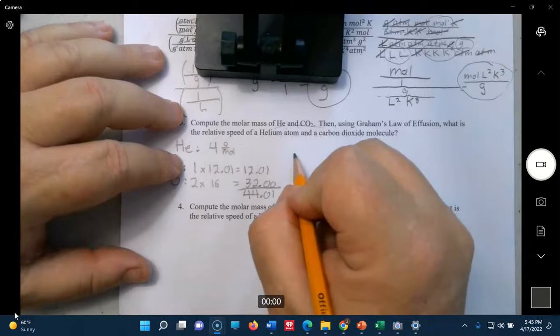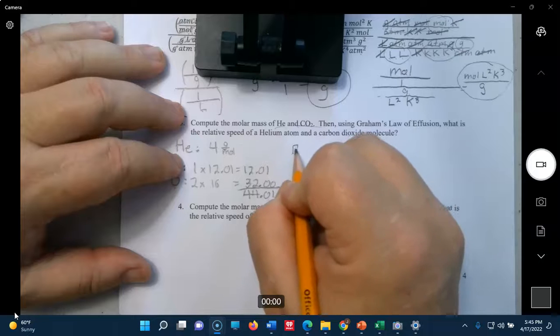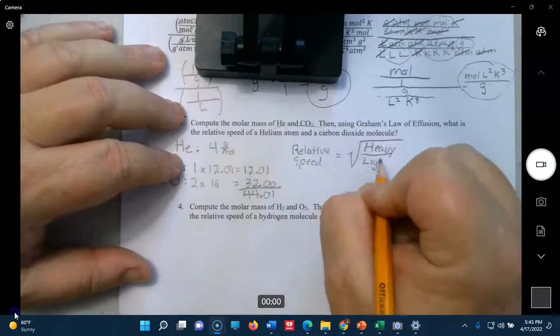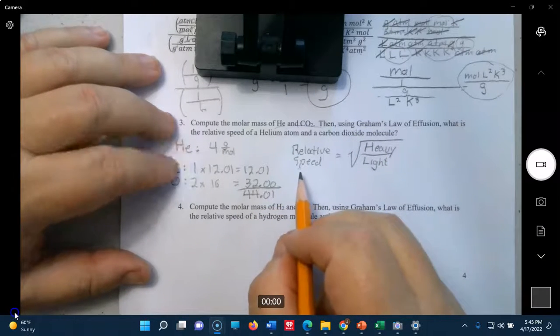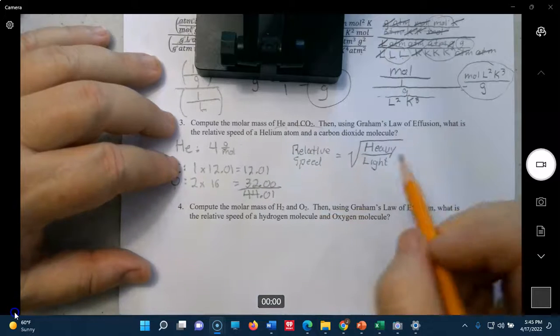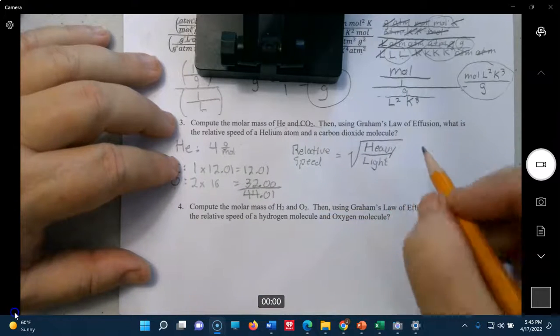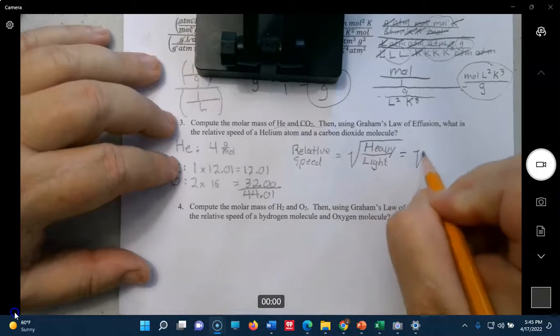So the rule for Graham's law is relative speed. How much faster the smaller particle will go is the square root of the heavy particle over the lighter particle.